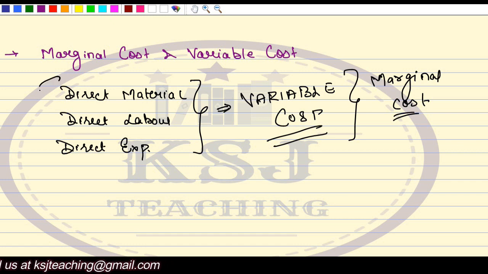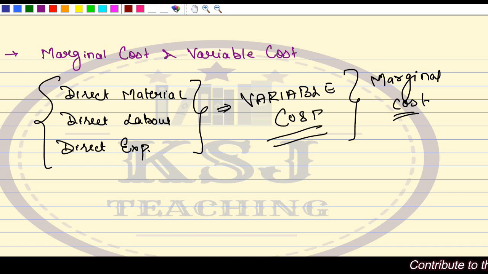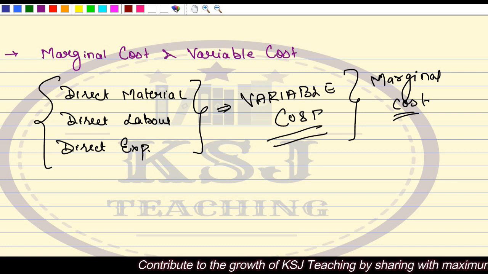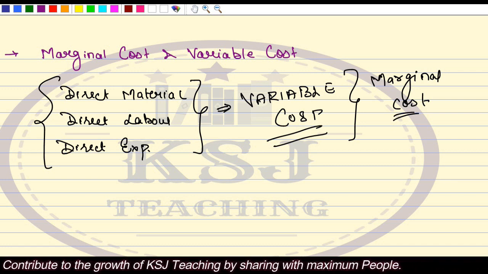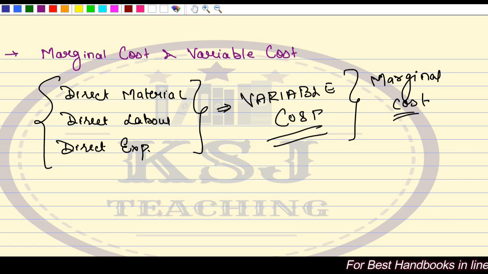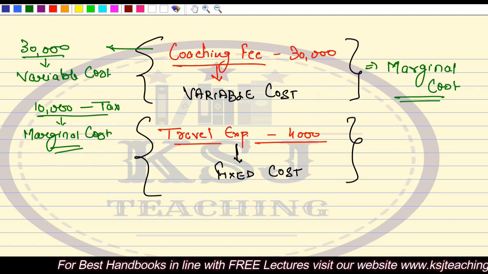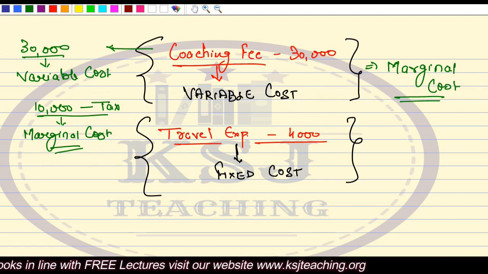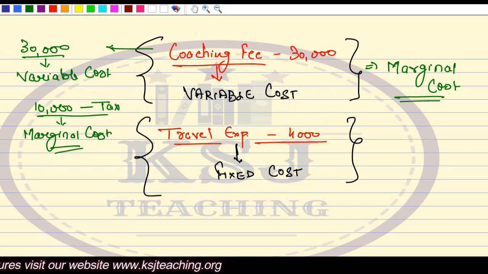And always remember, whatever your direct cost is, it is always a marginal cost or a variable cost, because the direct cost is identifiable in one unit of the finished product. And if a cost is identifiable in one unit of the finished product, it will change if you manufacture that additional product, whereas fixed costs like rent and salary are not going to change whether you manufacture 100 units or 101 units. That is why I bifurcated the cost into variable and fixed cost, because the impact of the marginal cost will be on the variable cost only. The fixed cost will remain constant.